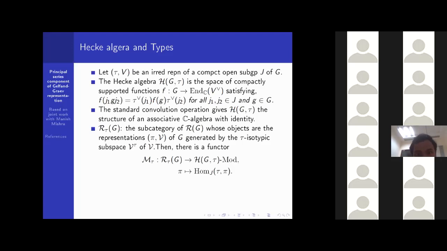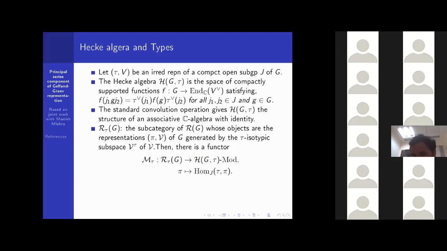Then there is a functor M_τ from this subcategory R^τ(G) to H(G, τ)-mod, meaning left unital left modules over this Hecke algebra H(G, τ). The functor is defined in this way: π goes to Hom_J(τ, π).